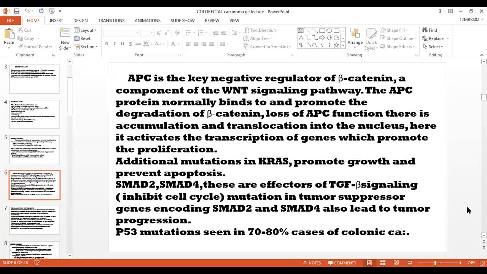The APC protein normally binds to and promotes the degradation of beta-catenin. With loss of APC function, there is accumulation as well as translocation of beta-catenin into the nucleus. Here it activates the transcription of genes which promote the proliferation of cells.